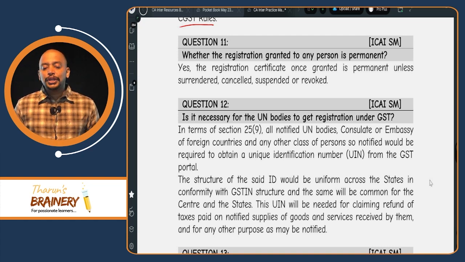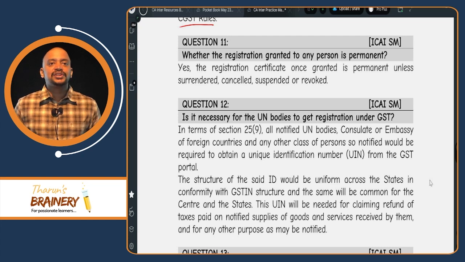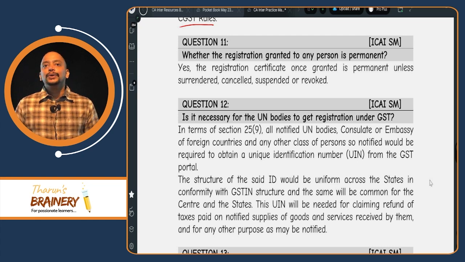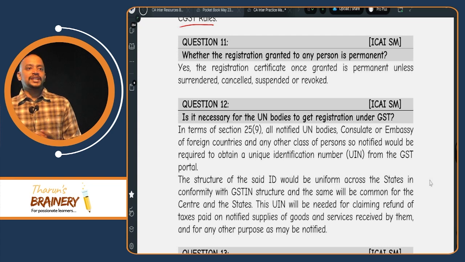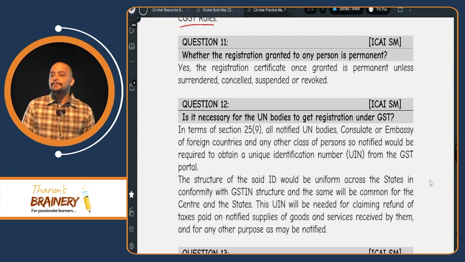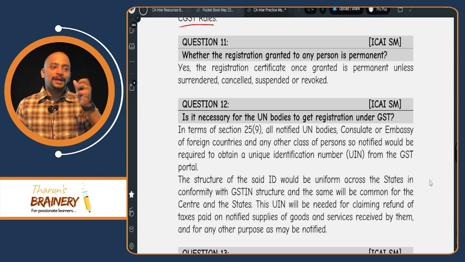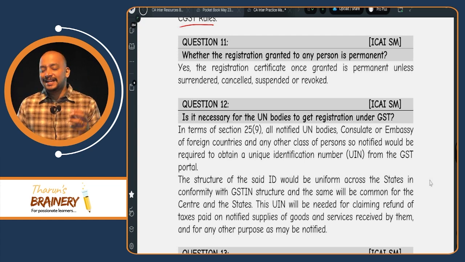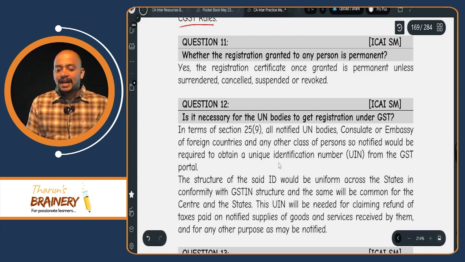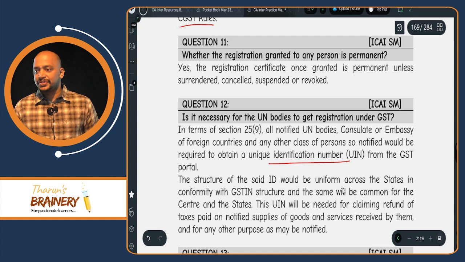Is it necessary for the UN bodies to get registration under GST? So we discussed UN agencies like UNESCO, UNICEF, WHO, etc. Then embassies and consulates, they will be obtaining one number called the unique identification number, and this unique identification number does not mean that they are registered. It is just an identification number.